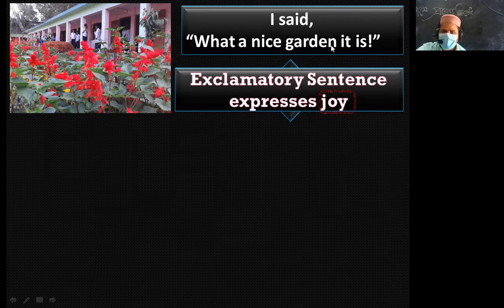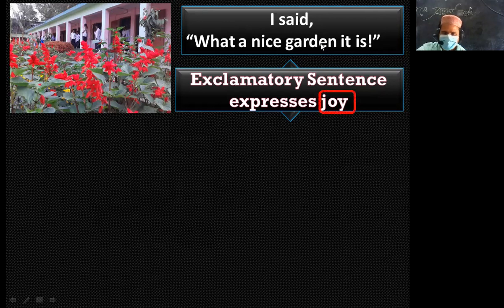If the meaning of the sentence is sorrow or grief, you have to write "exclaim with sorrow" or "grief." If the sentence meaning is wonder, you have to write "exclaim with wonder."